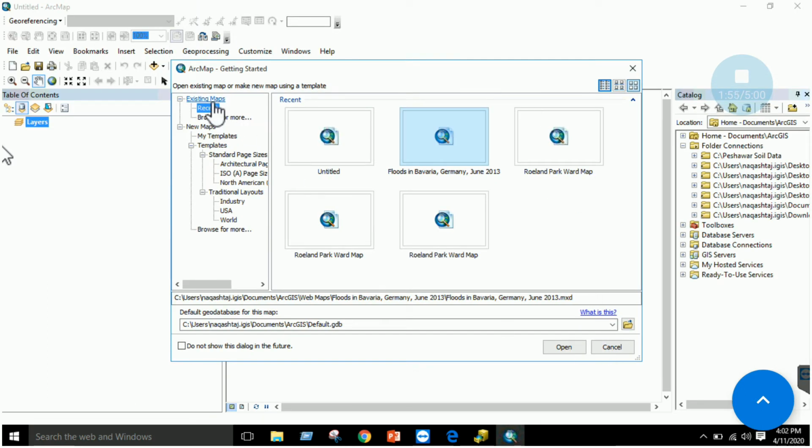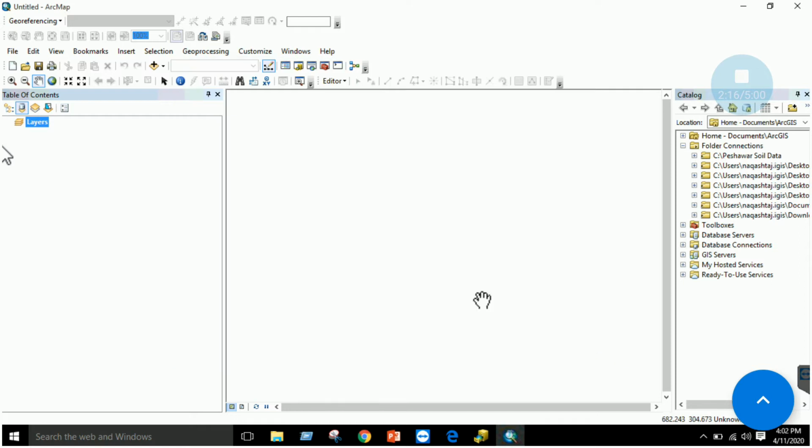So when you start ArcMap, you will have this type of window. As I have already opened a few maps earlier, they are displayed over here. The first time, you will have an option of blank map here, right? So you will click blank map and click OK. Then this type of window will open, right?